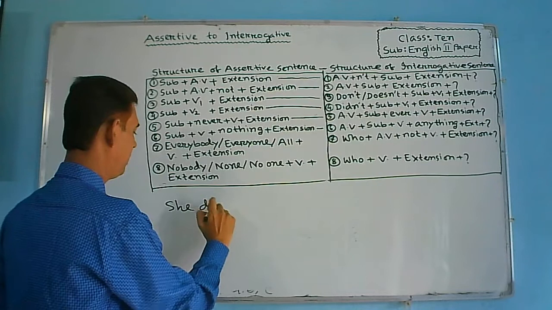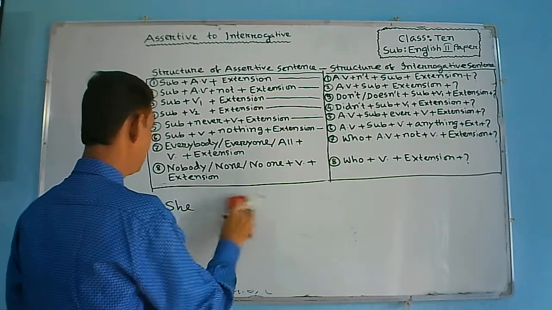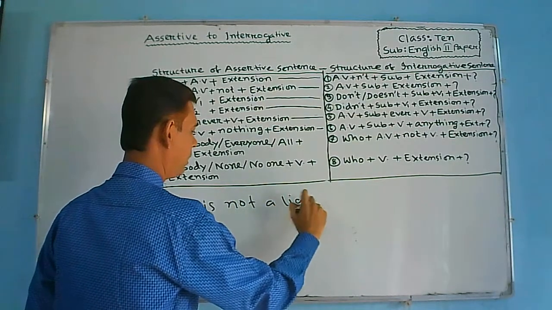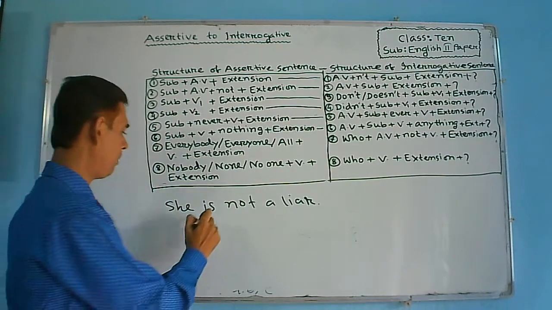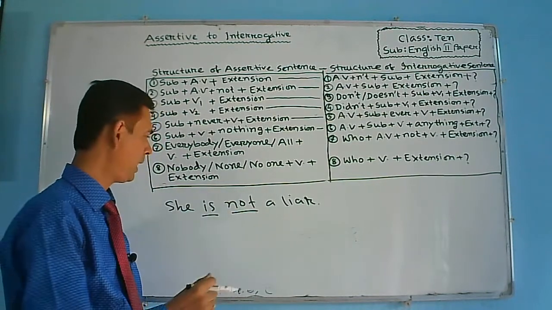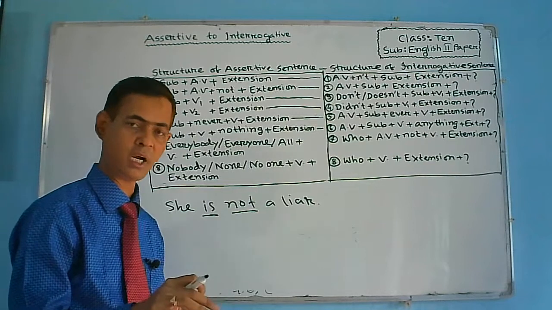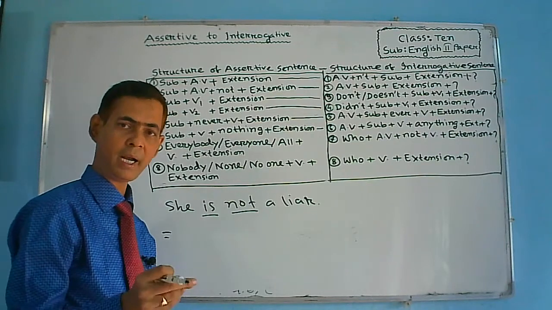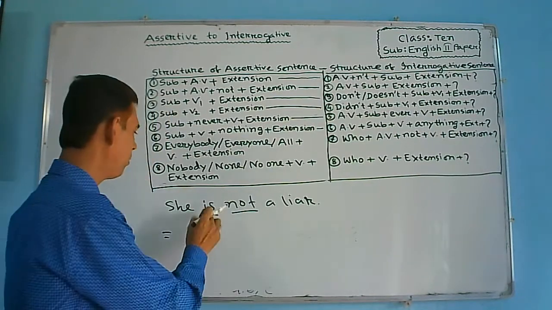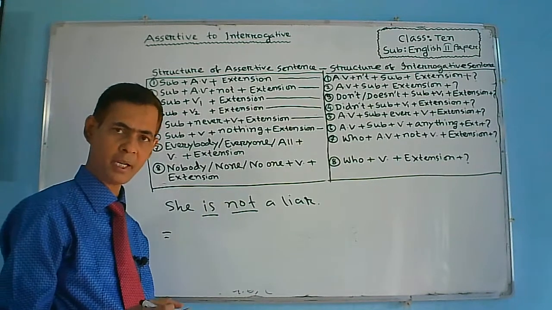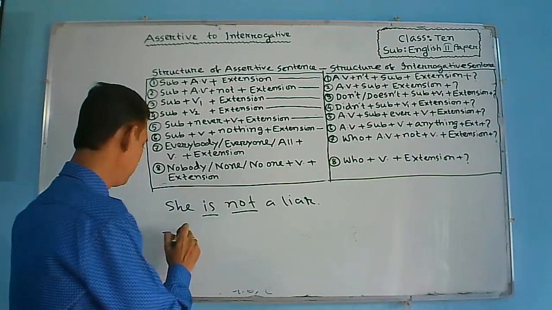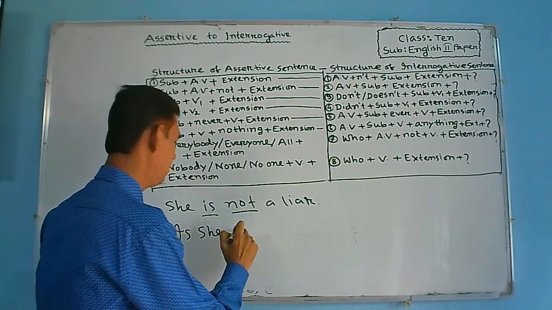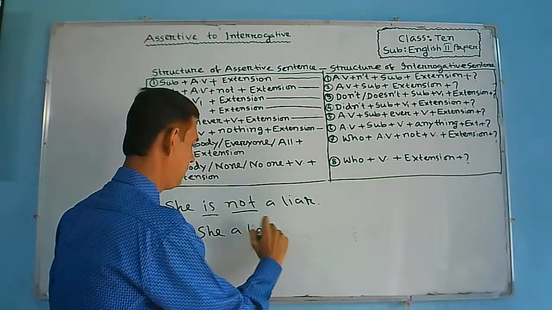She is not a liar. She is not a liar. Here, after to be verb, not is given. So, at the time of transforming this type of sentence into interrogative, at first we have to write only to be verb. We must not add n apostrophe t with to be verb. So, we will write only to be verb at the beginning of the sentence. So the sentence stands for, is she a liar? Then question mark.